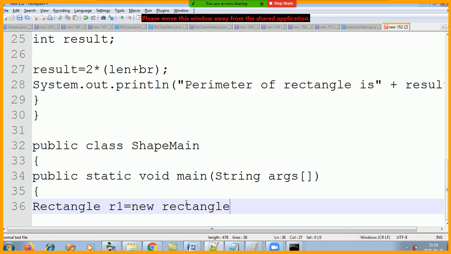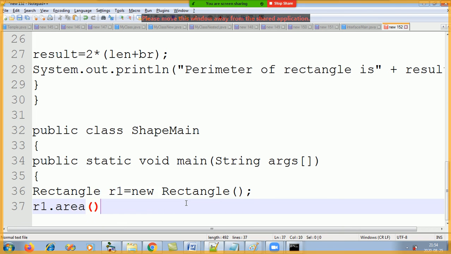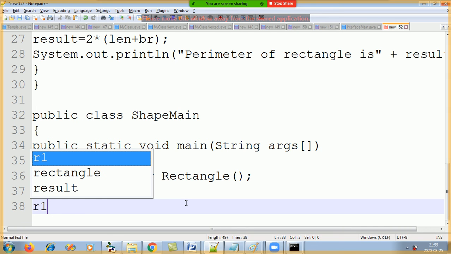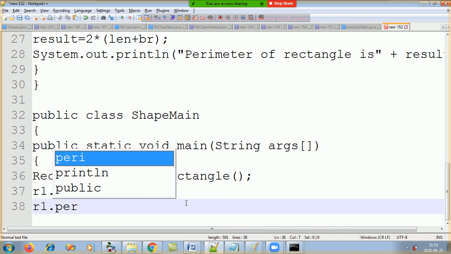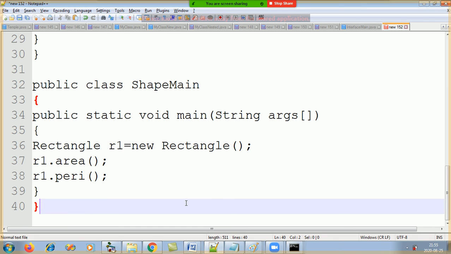New Rectangle. R1. And from R1, what is called now? Area. And from R1, what will be called? Perimeter. And class close, method close, class close.